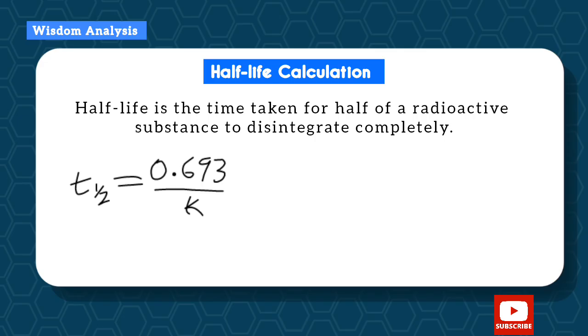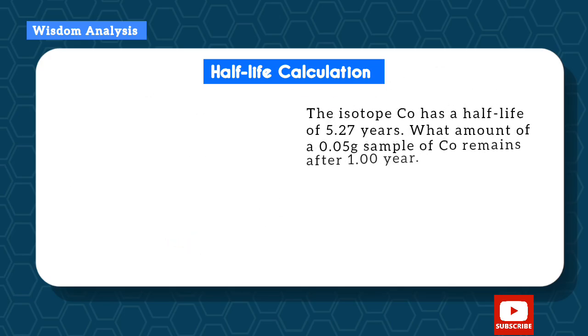Okay, this is another formula. The half-life, which is presented as T half, is equal to 0.693 over K. So let's take this example. The isotope of cobalt has a half-life of 5.27 years. What amount of a 0.05 gram sample of cobalt remains after 1 year?